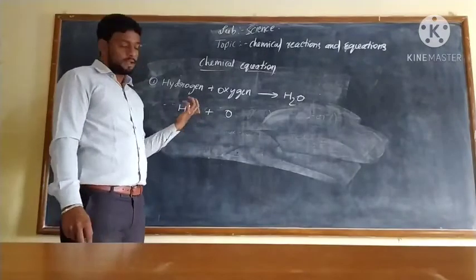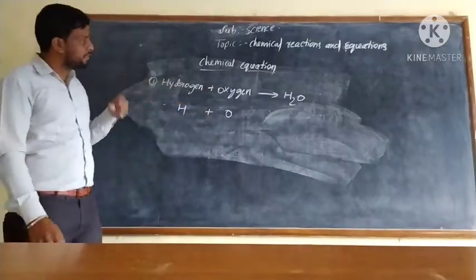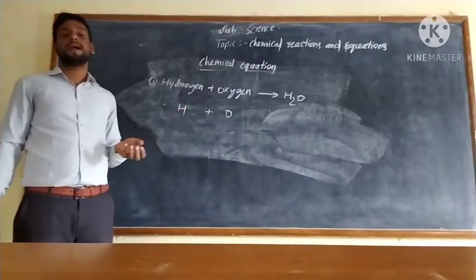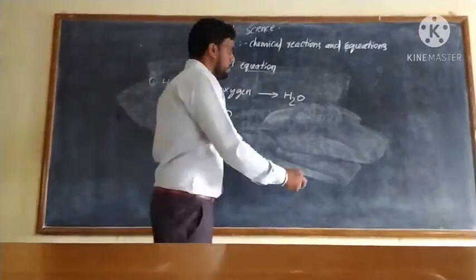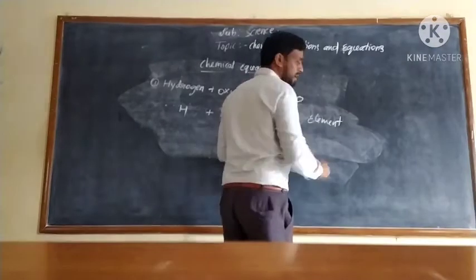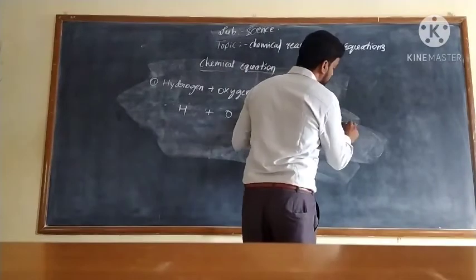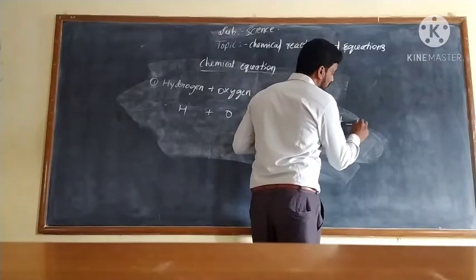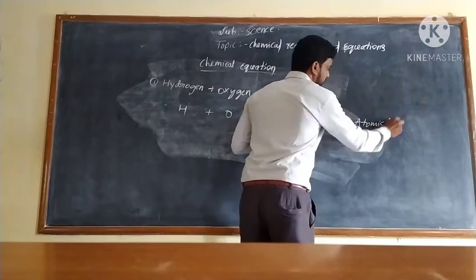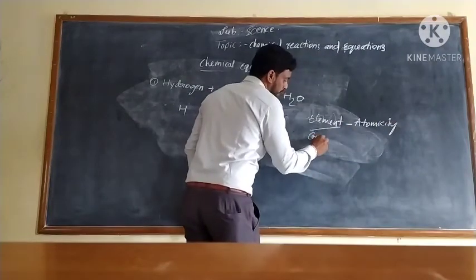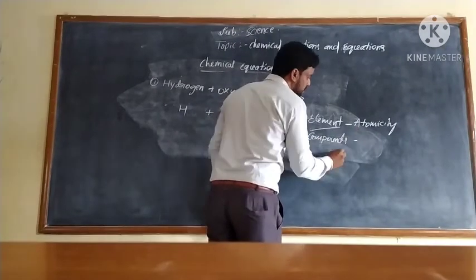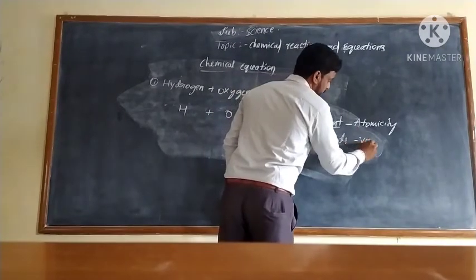Each and every element in chemical equations should be written as a molecule. The rules of writing chemical equations: for elements, we use the atomicity property, whereas for compounds we use valency.